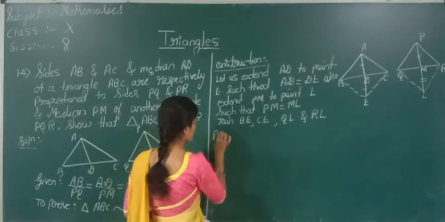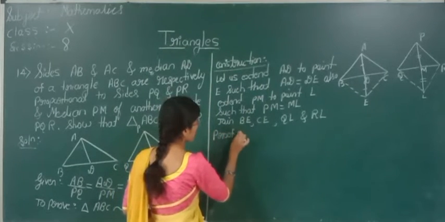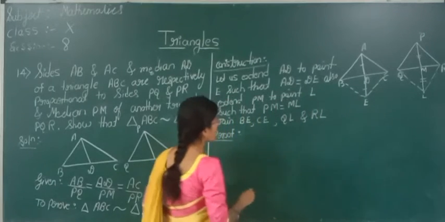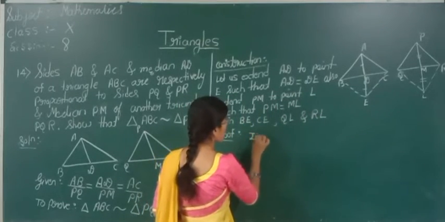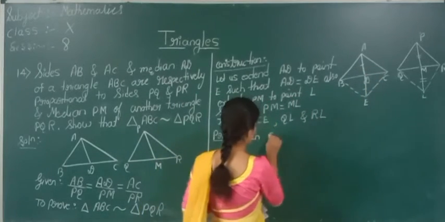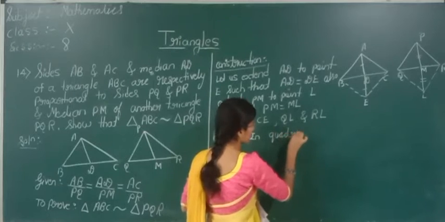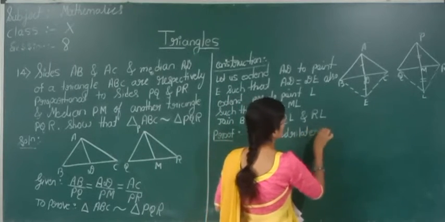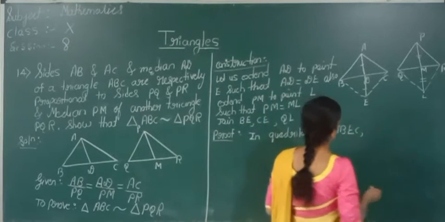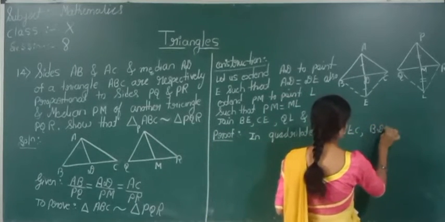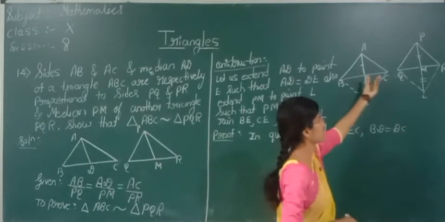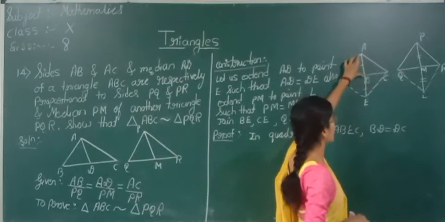Now see here, proof. In quadrilateral ABEC, BD is equal to DC. Yes or no? BD is equal to DC, because AD is a median.